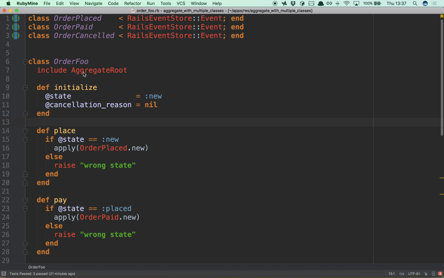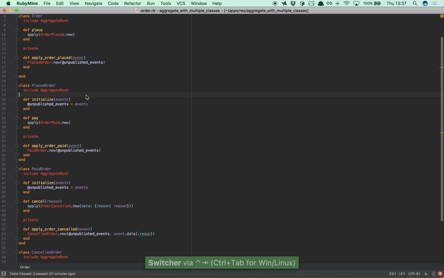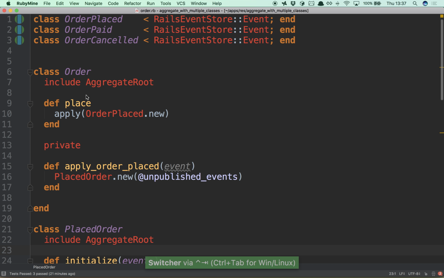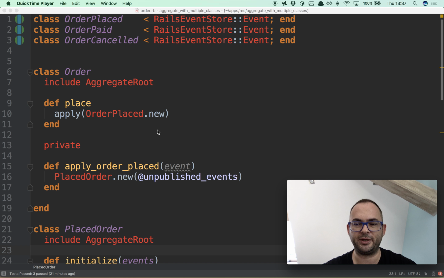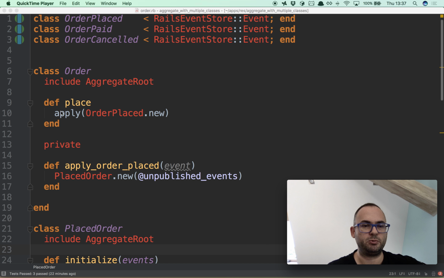So what's another approach here? This is another approach, and let me show you. Okay, here camera, so you can see me. There is no vlog if you can't see me, right? Order now has just a place method. Look at this. It doesn't even have the if statement. We just assume that if it's an order, that's like the abstraction of the new state of order, we just say place, and it's always working. It's just one method here. It's important to know.